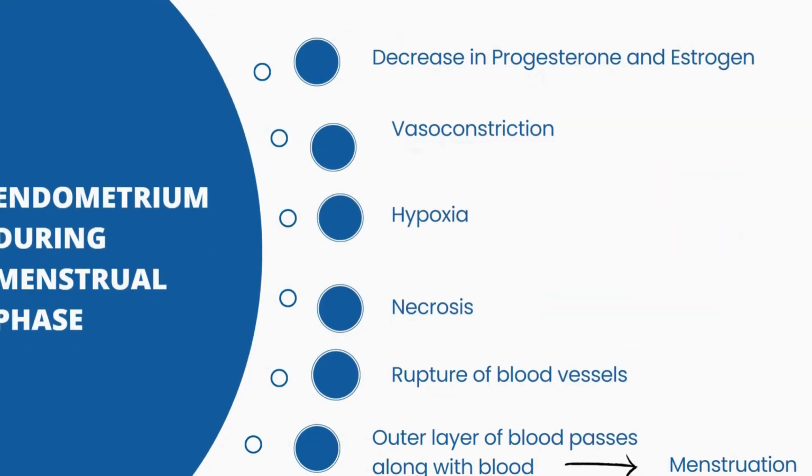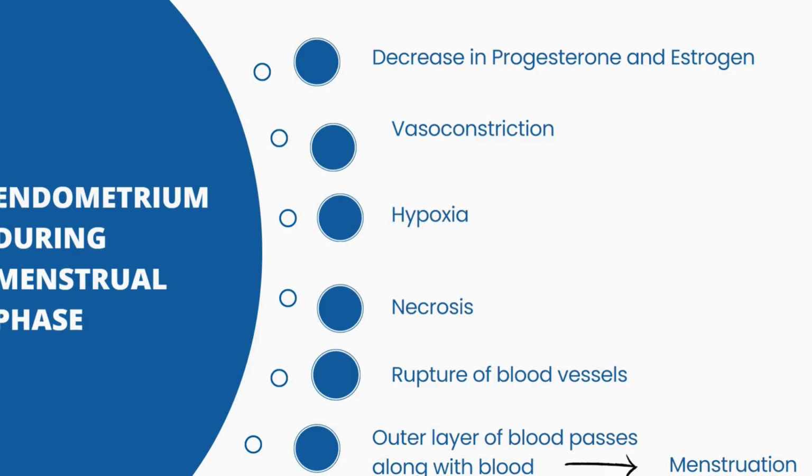What exactly happens with endometrium? Estrogen and progesterone level drops. It leads to reduction in thickness of endometrium, and the blood vessels in the endometrium, which are waiting for the implantation of zygote, that does not happen.